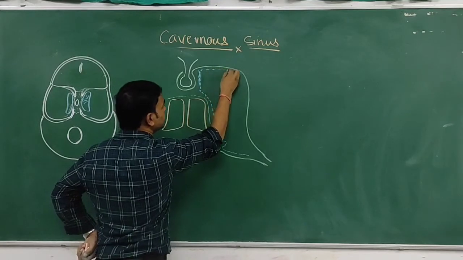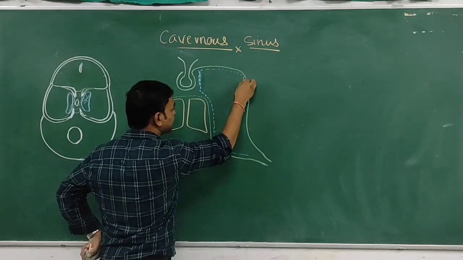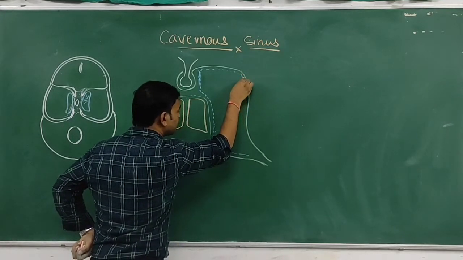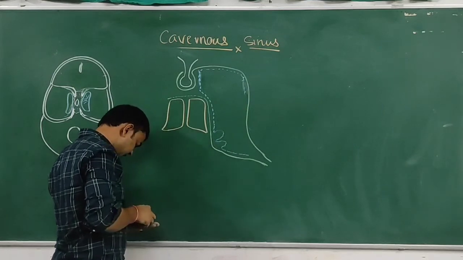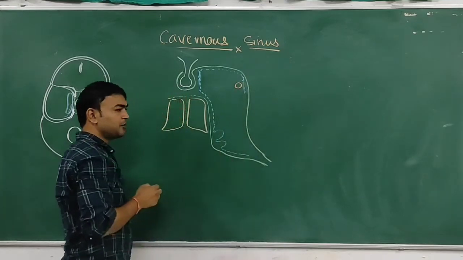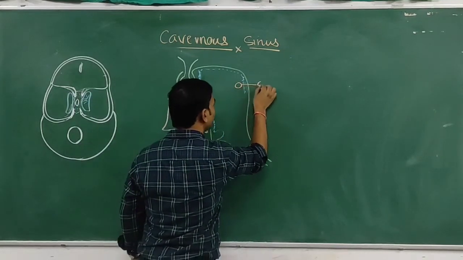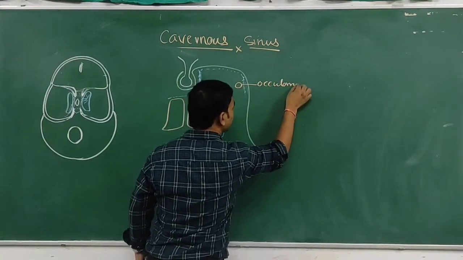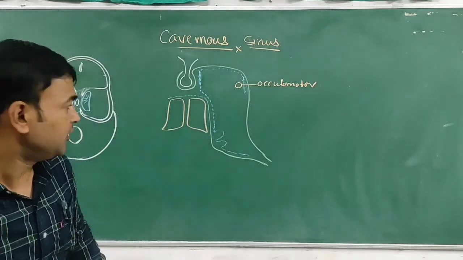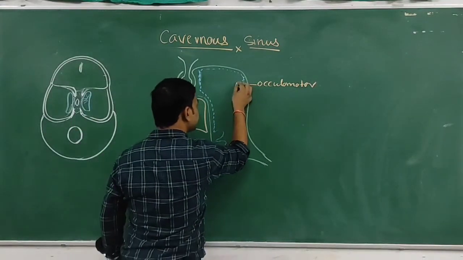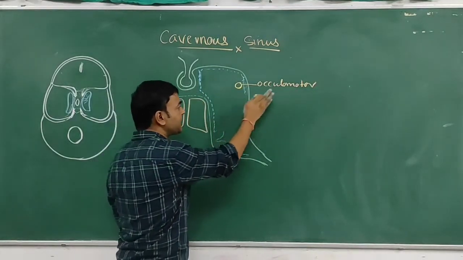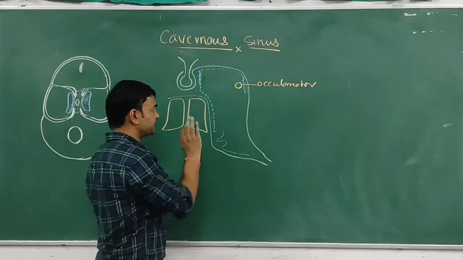And laterally, on the lateral margin, this cavernous sinus is pierced by four structures. So these are the nerves on the lateral side from anterior to posterior. The anterior-most nerve is the oculomotor nerve. The oculomotor nerve gives two branches, the superior and the inferior branches, which pass through the superior orbital fissure to enter the orbit.